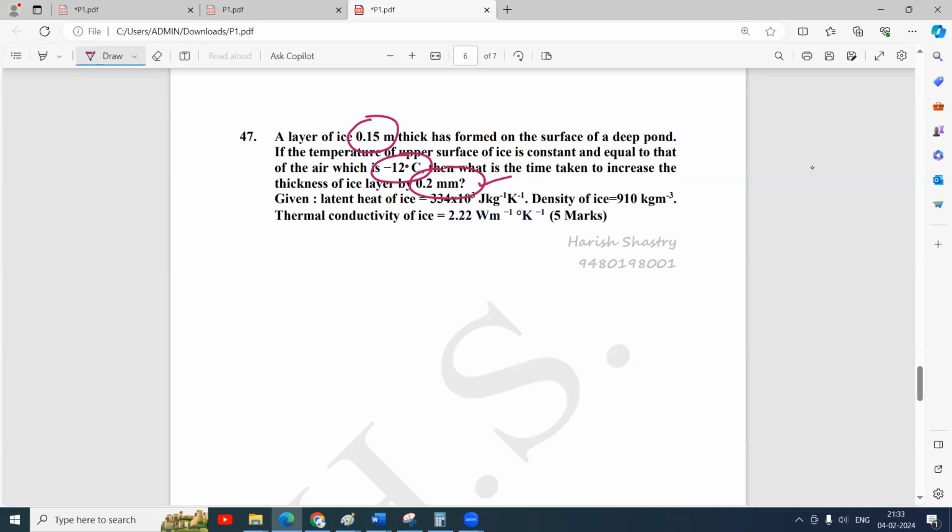Imagine that the layer of ice is formed all over the lake or pond, not at one corner of the pond, because the temperature of the atmosphere will be falling equally throughout the region where the pond is. So if I take the surface of the pond like this, and A is the area of the pond, and there is already an ice layer over the full area, having a thickness like this.